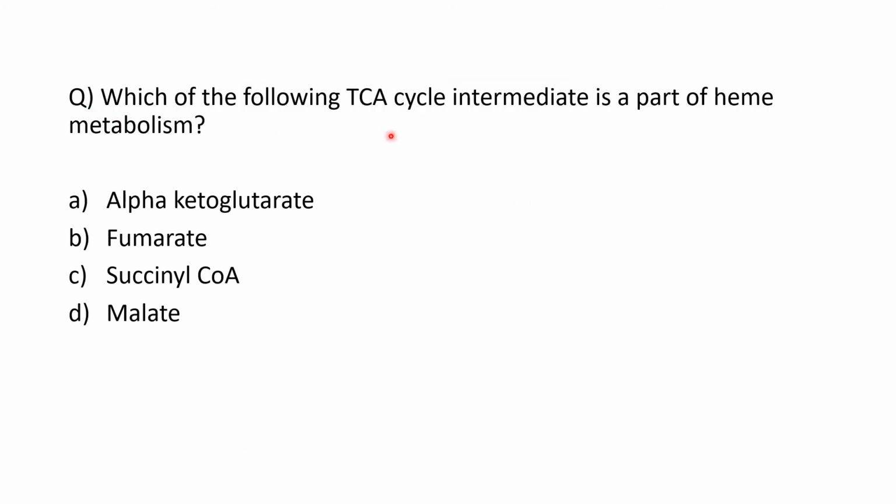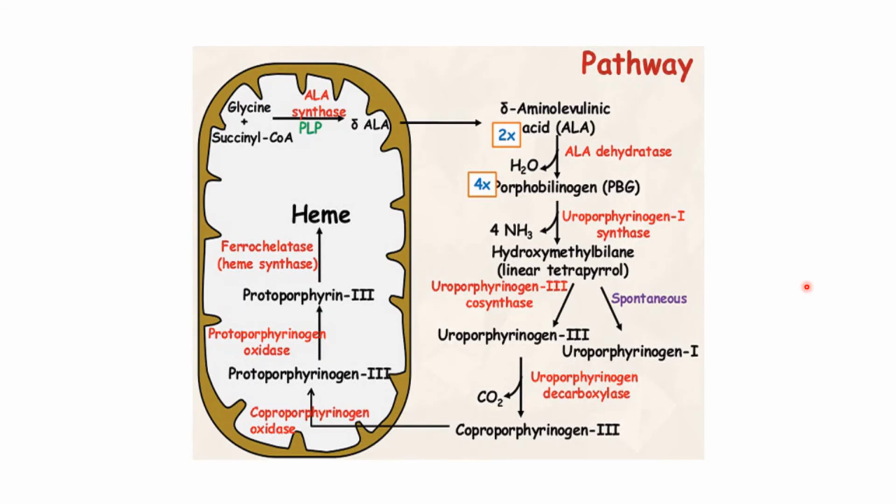Next question, which of the following TCA cycle intermediates is a part of heme metabolism? Options are alpha ketoglutarate, fumarate, succinyl-CoA and malate. And the correct answer is C. Succinyl-CoA is involved in heme synthesis. Now let's see the pathway of heme synthesis. We can see glycine plus succinyl-CoA forming delta aminolevulinic acid is the first step. So succinyl-CoA is formed in the TCA cycle and is a part of heme metabolism.